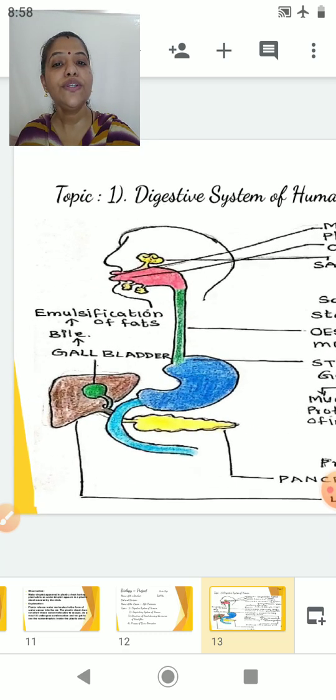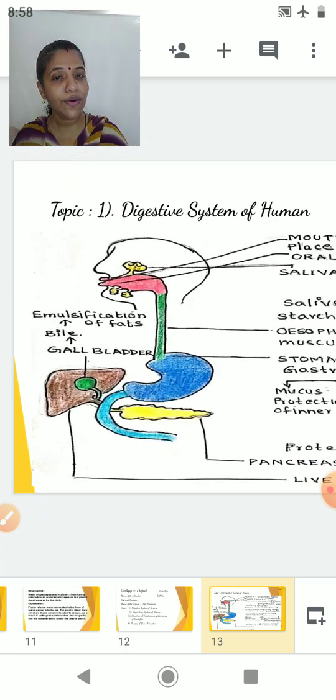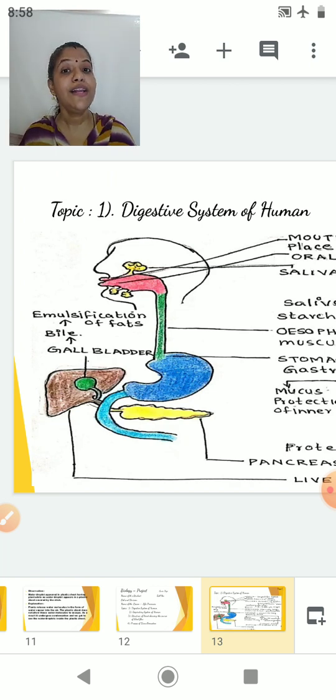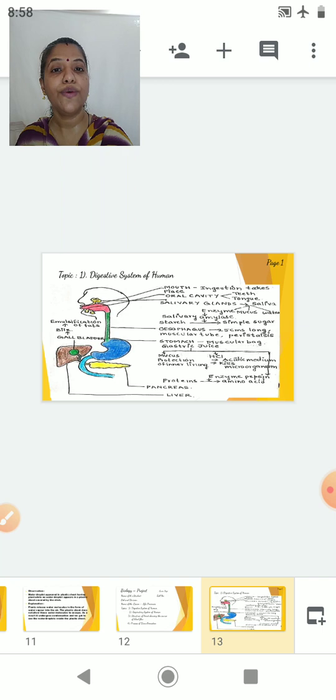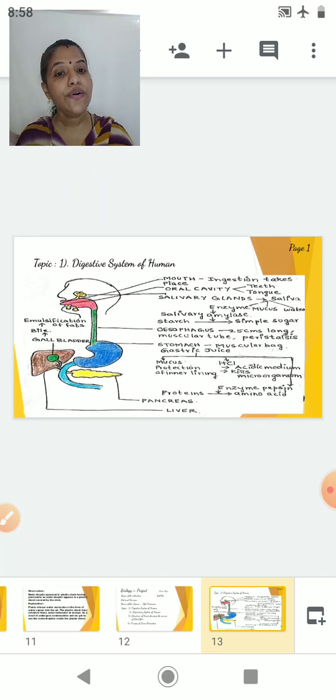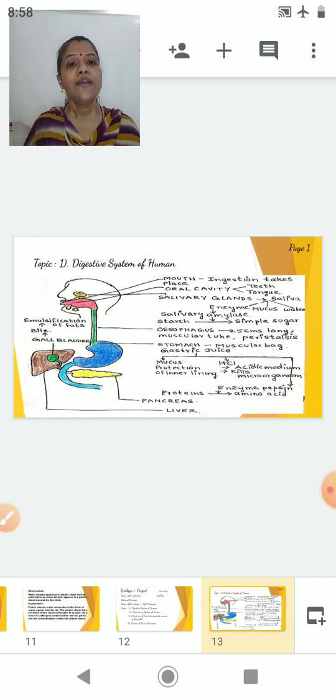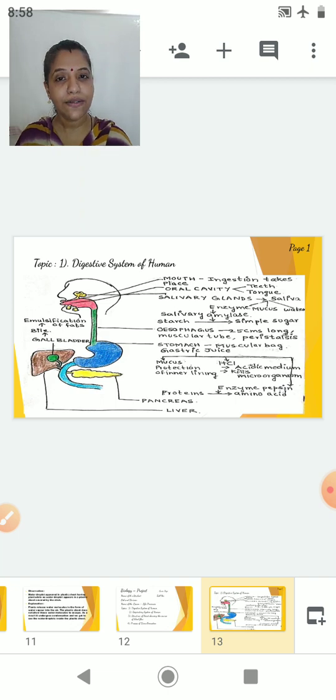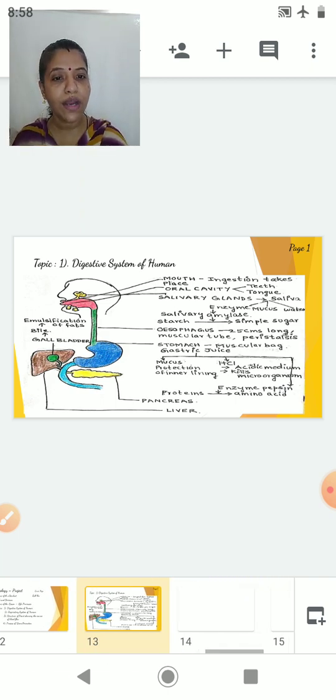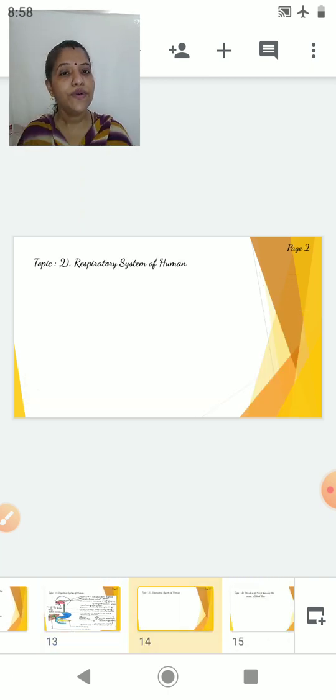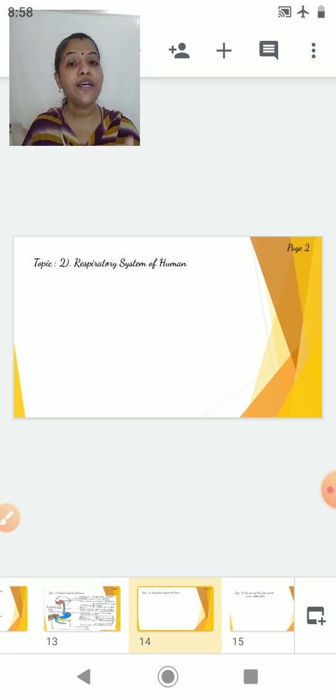Here see students, on the right hand side I have drawn the liver. Inside the liver I have drawn the gallbladder. I have shown that the gallbladder produces bile, and the bile will help in the emulsification of fat. So this way you are going to draw a self-explanatory diagram for all the 4 topics of your project. Okay, for page 1 it is digestive system of human, that is topic 1. Topic 2 is respiratory system of human, that will also be a